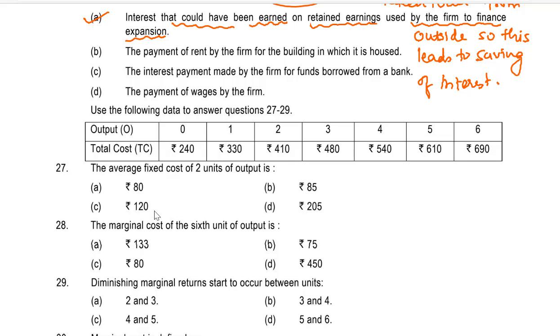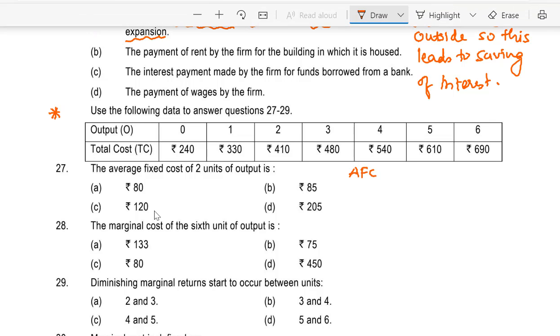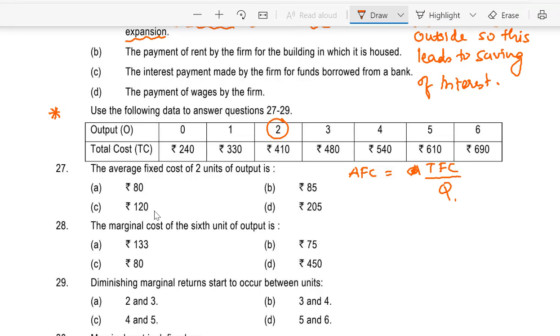Use the following data to answer question 27, 28 and 29. Output 0, 1, 2, 3, 4, 5, 6. Total cost is 240, 330, 410, 480, 540, 610 and 690. The average fixed cost AFC of 2 units of output is... average fixed cost. The definition of average fixed cost is total fixed cost divided by output.